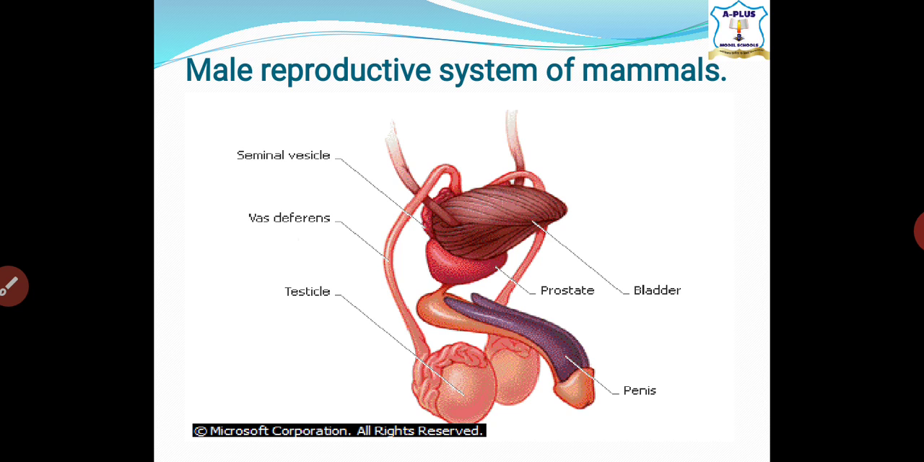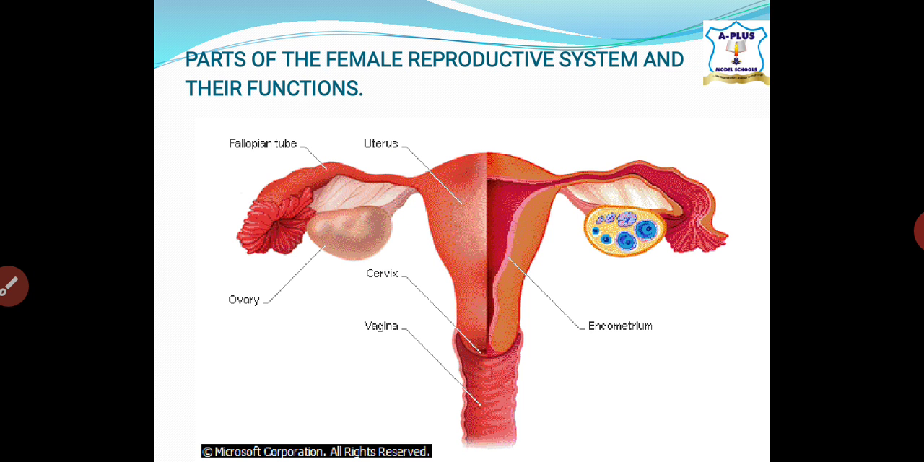Secretion from the Cowper's gland helps to normalize the alkaline concentration of the sperm. That means it helps to condition the alkalinity of the sperm. If the sperm is so acidic, it might destroy the egg. So it controls the alkalinity of the sperm. So that is that of the male reproductive system of mammals.